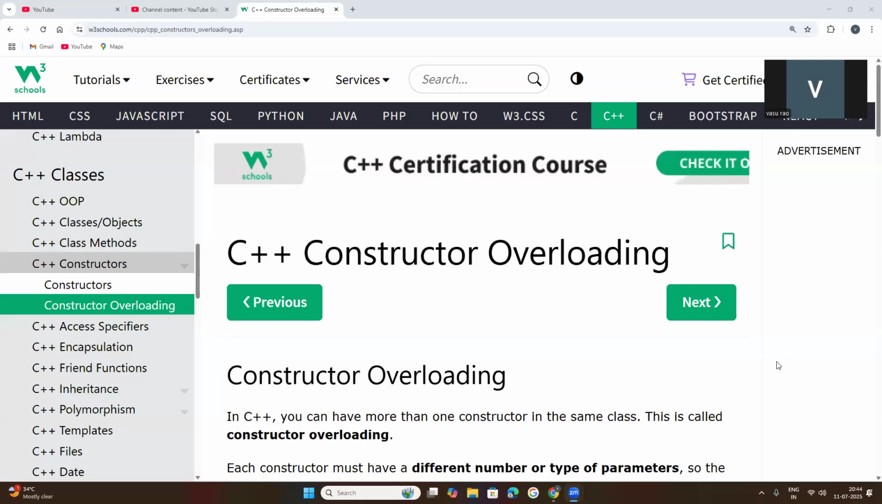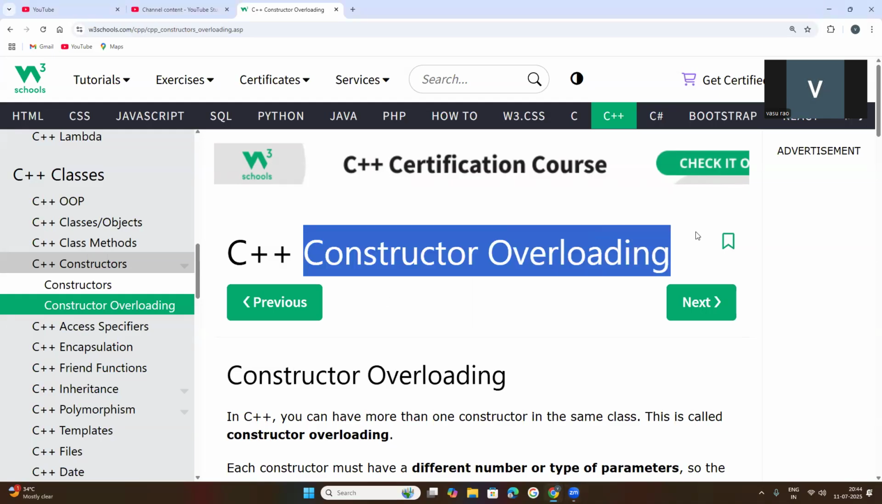Okay, in today's class, I'm going to explain constructor overloading in C++ language. In the previous class, I explained what a constructor is.